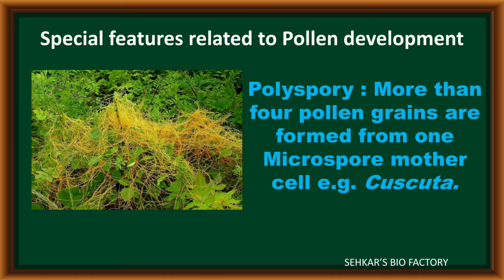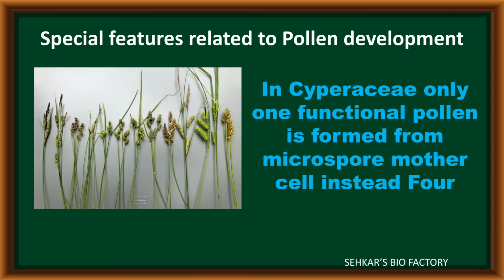Example, Cuscuta. In the second type, in some plants which belong to the Cyperaceae family, after completion of microsporogenesis, four microspores are developed, but of these four, only one pollen grain acts as a functional pollen grain. That special feature is seen in Cyperaceae family members.